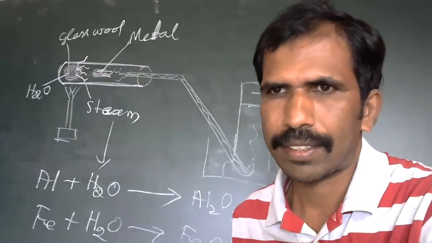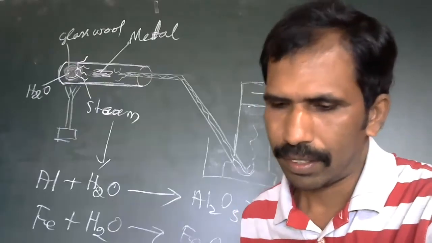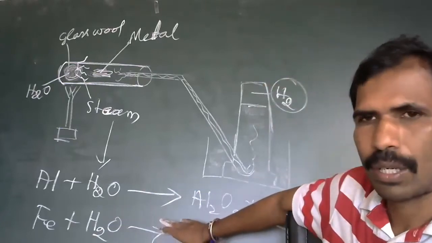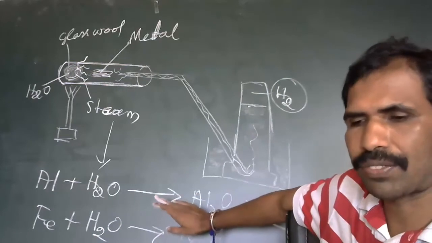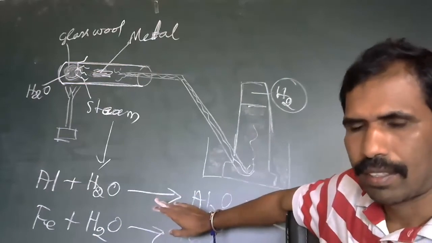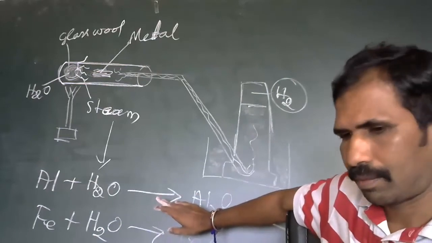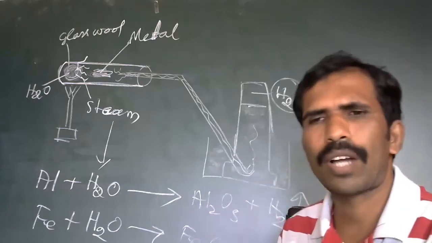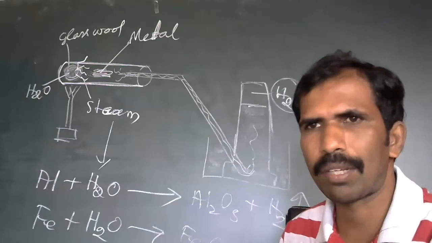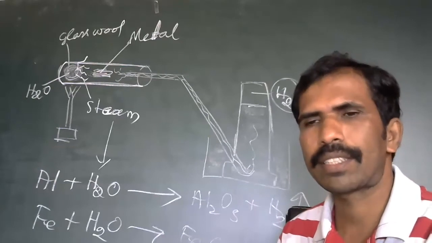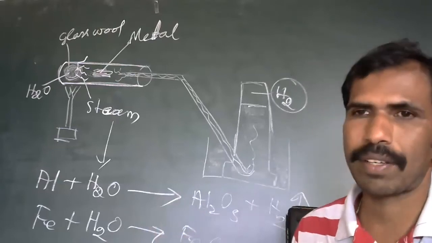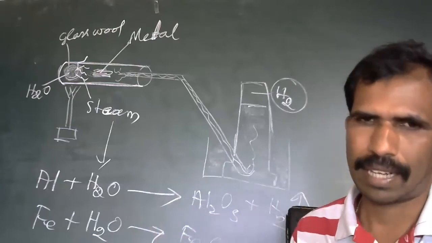This is how metals usually react with water in the form of steam. Some metals do not react at all with normal water. They react under special conditions which we provide during the reaction.